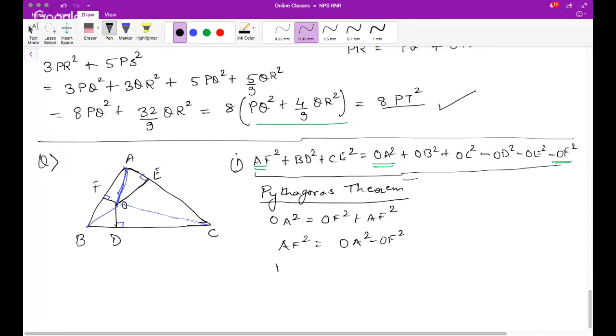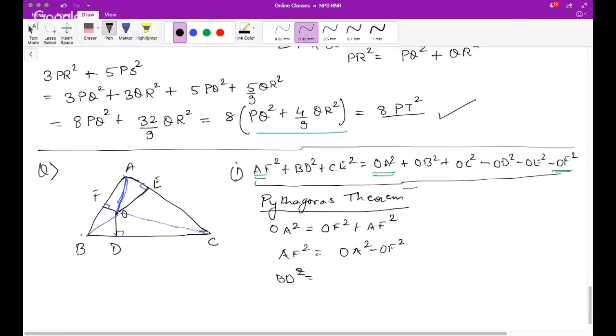So hence BD square. Where is BD? This is BD. So in triangle OBD, BD square is nothing but OB square minus OD square by the Pythagoras theorem again.